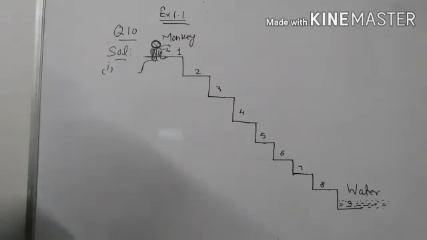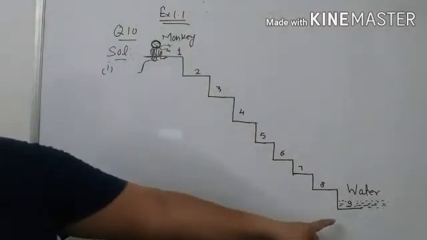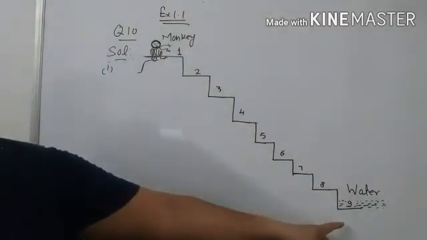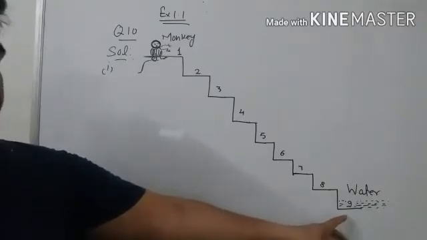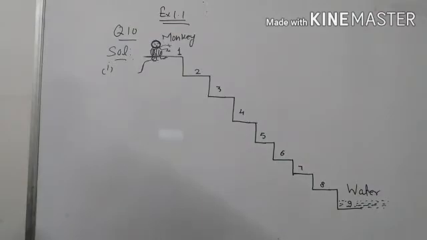Now we have to tell in how many jumps he reaches the 9th step, where there is water level. Okay, so we do this question.